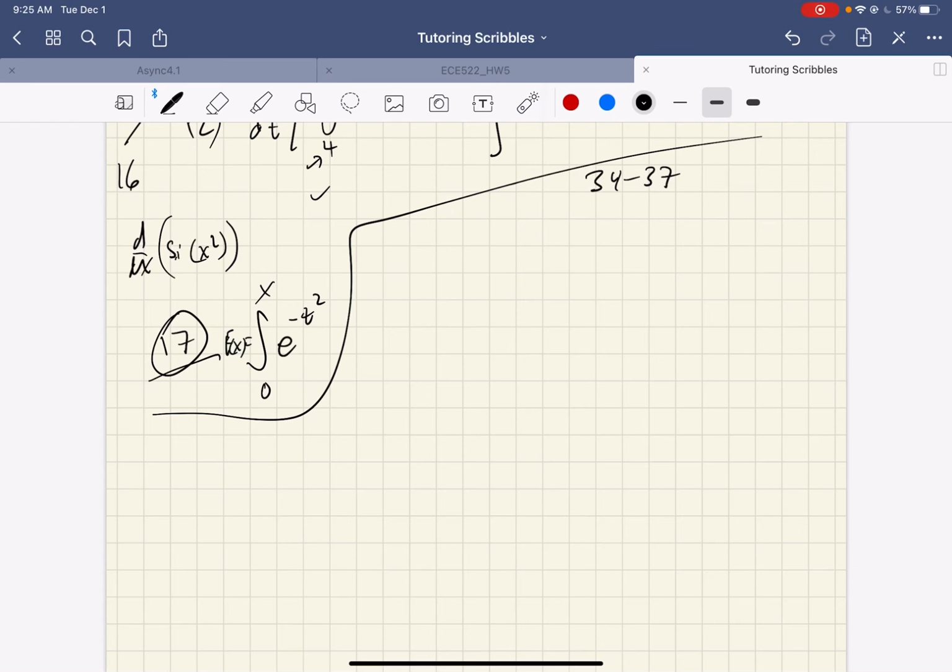But in fact, even after 37, they continue the same flavor. So 34 through 41, they're all similar, and they all use the chain rule. So let's do one of those. They use chain rule integrals. Okay, great, I love it.